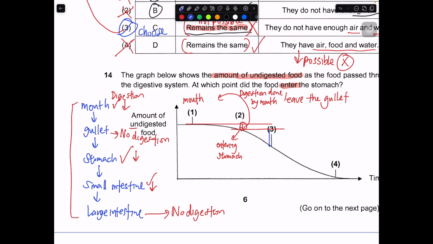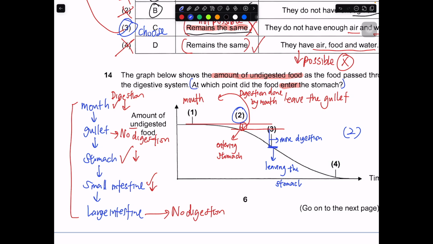Then can you see the second decrease over here? This part is more digestion, because the arrow down is much greater. So maybe this part over here is just leaving the stomach. So between 2 and 3 is where the digestion within the stomach happens. But since the question is asking at which point did the food enter the stomach, the answer should be 2 rather than 3, because 3 shows further digestion.